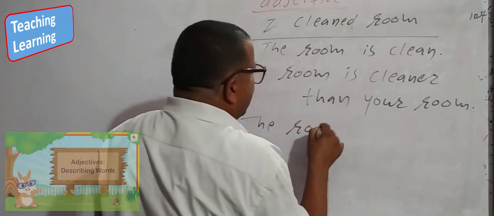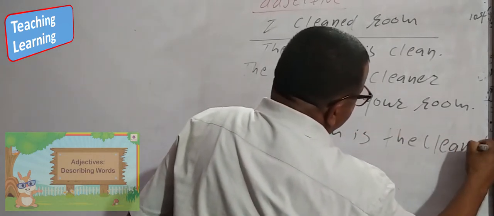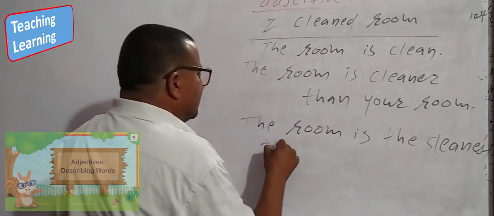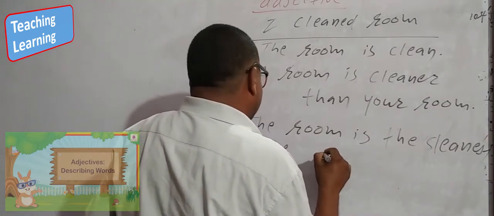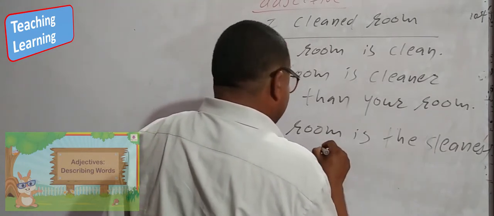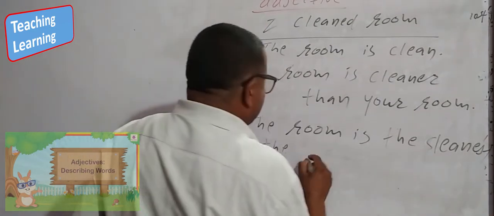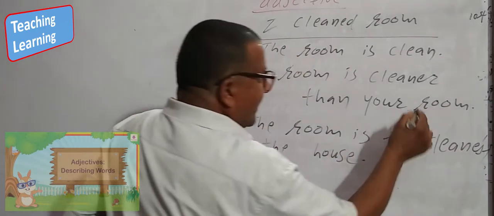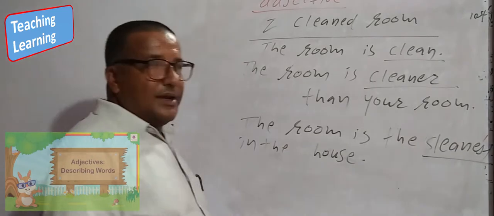Look at here. The room is the cleanest in the house, apartment, whatever. Clean, cleaner, cleanest. It is short.